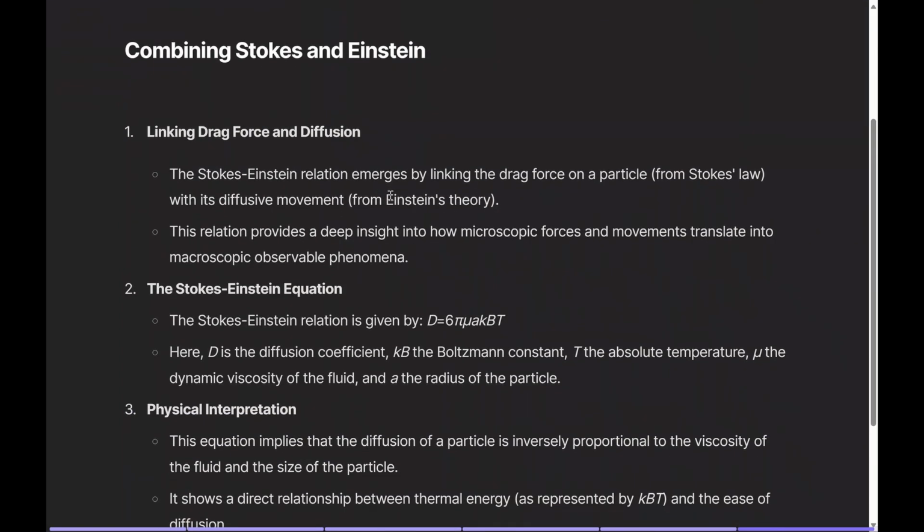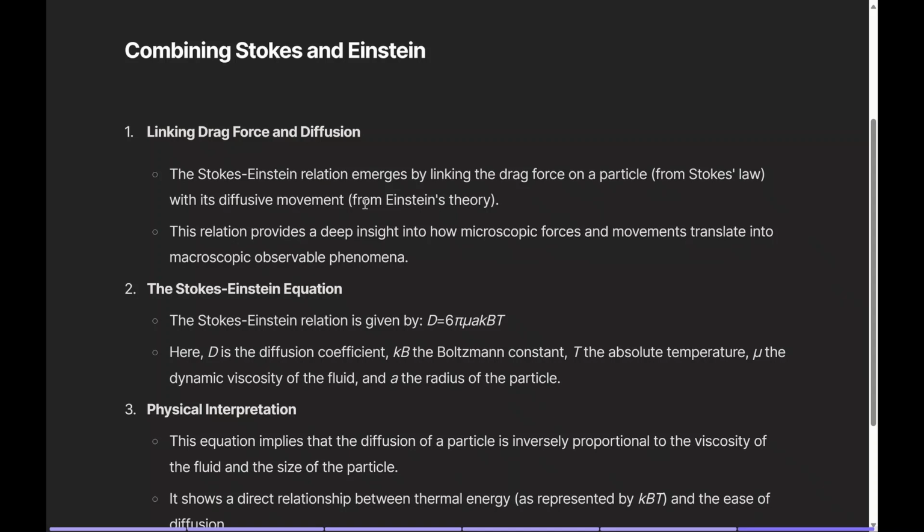So lastly, we're combining Stokes and Einstein. So let's combine these two equations. We got the drag force from Stokes showing us how fluid slows down a particle, and Einstein's diffusion theory explaining how particles spread out in a fluid. The Stokes-Einstein relation links these two by a neat formula called D is equal to kBT over 6 pi mu